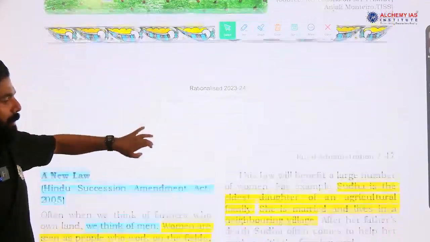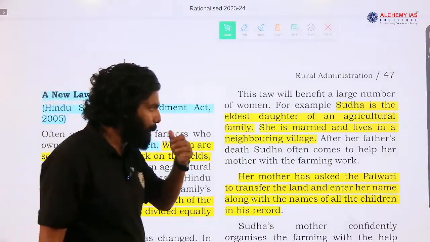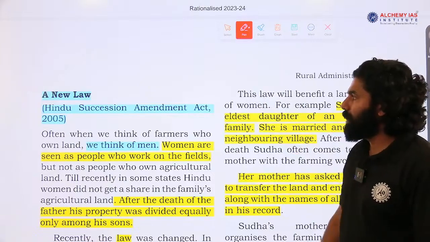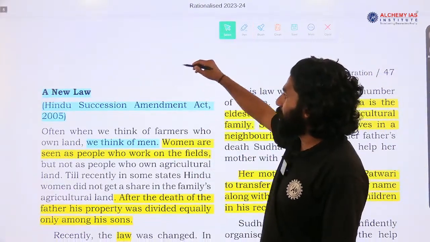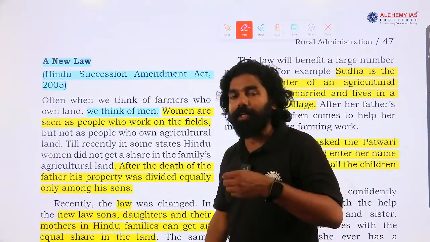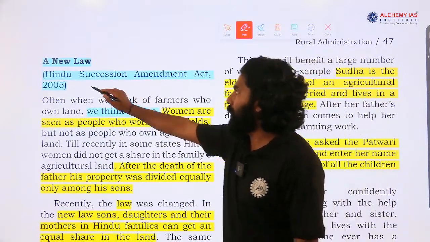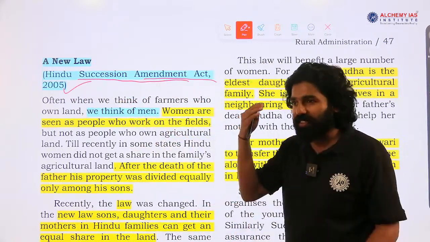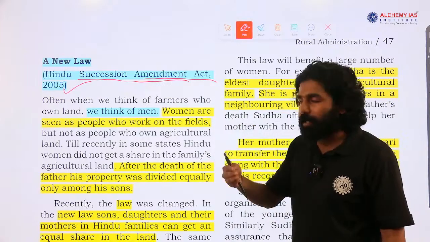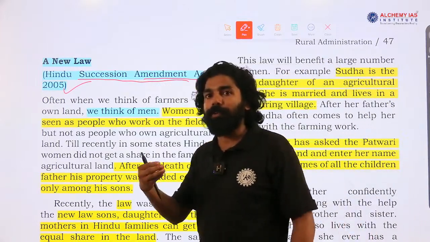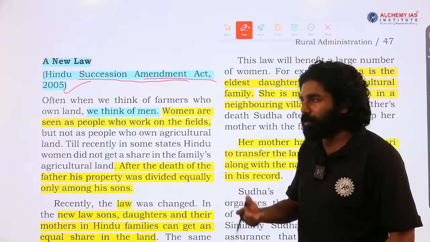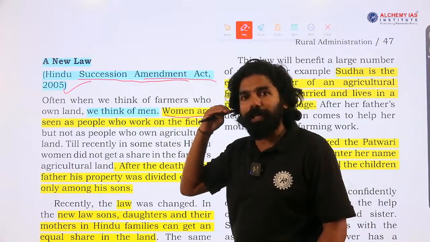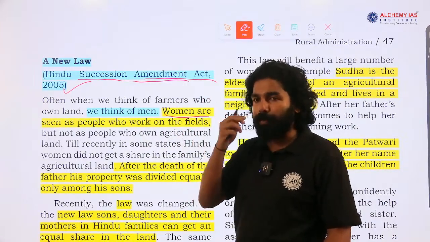So this chapter discusses the issue of this area, the ownership of the land and the right to property. Later, the government of India enacted a law in 2005 to ensure equal ownership of the land, the Hindu Succession Amendment Act of 2005. Already we had the Hindu Succession Act, the law that governs inheritance of property for men and women. It was again amended to ensure that women are seen as people, that women should get an equal right in terms of inheritance of property from their family.